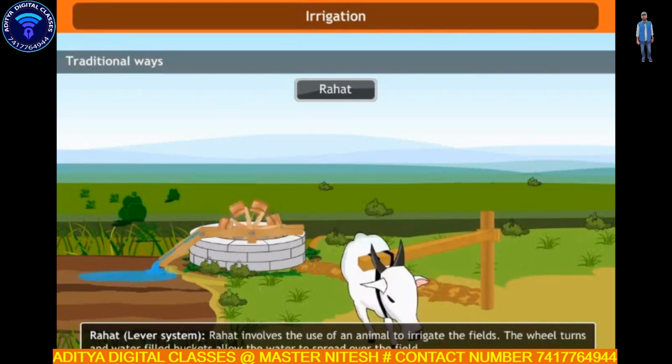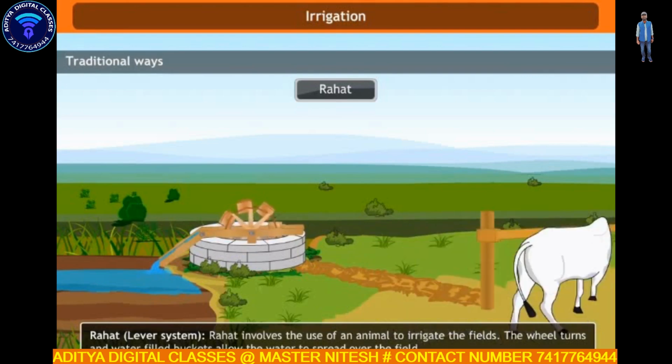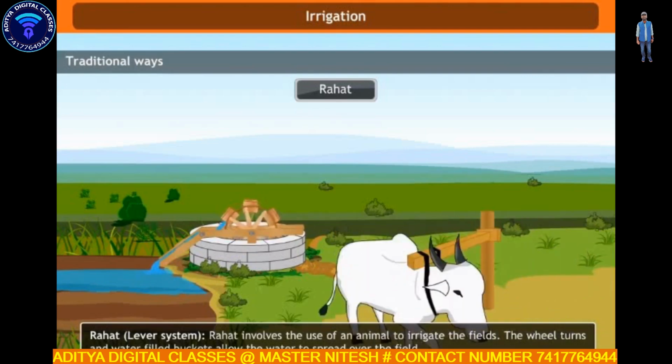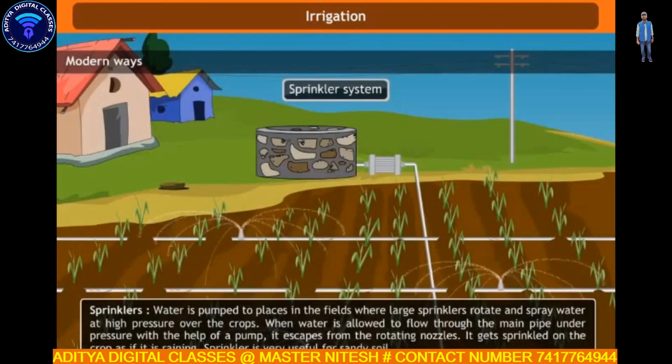Rahat, lever system. Rahat involves the use of an animal to irrigate the fields. The wheel turns and water-filled buckets allow the water to spread over the field. Modern ways. Sprinklers. Water is pumped to places in the fields where large sprinklers rotate and spray water at high pressure over the crops. When water is allowed to flow through the main pipe under pressure with the help of a pump, it escapes from the rotating nozzles. It gets sprinkled on the crop as if it is raining.